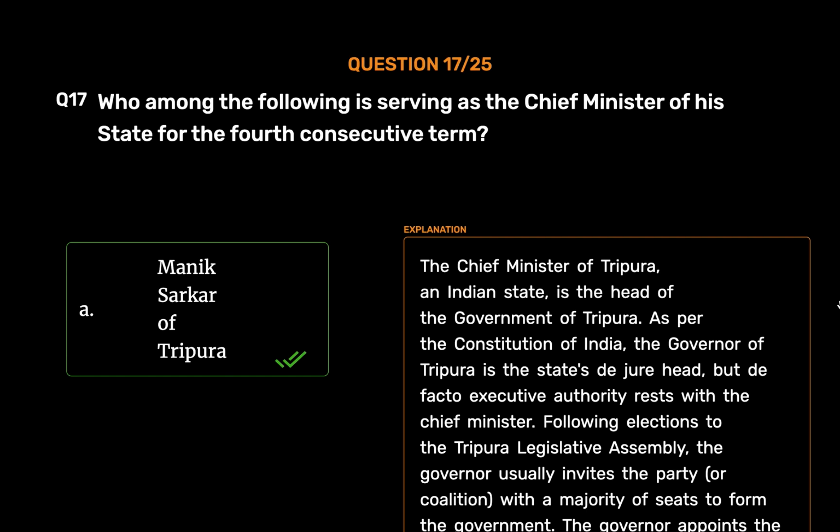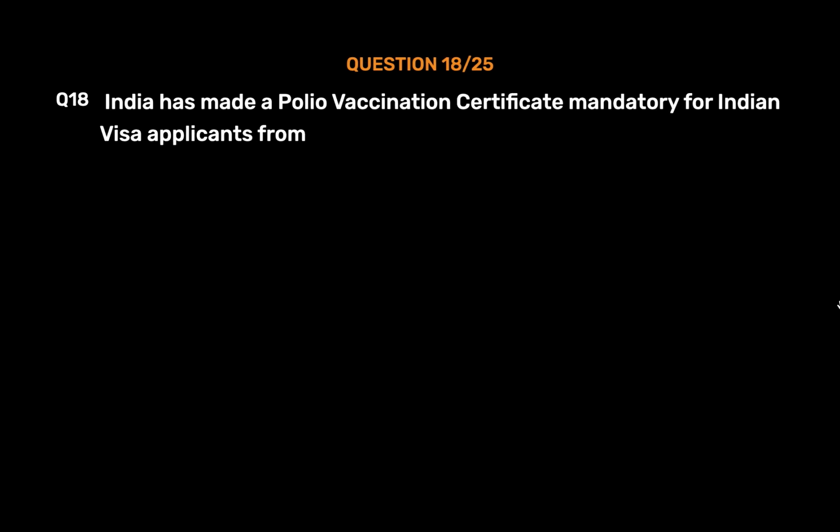Following elections to the Tripura Legislative Assembly, the Governor usually invites the party, or coalition, with a majority of seats to form the government. The Governor appoints the Chief Minister, whose Council of Ministers are collectively responsible to the Assembly. Given that he has the confidence of the Assembly, the Chief Minister's term is for 5 years and is subject to no term limits.